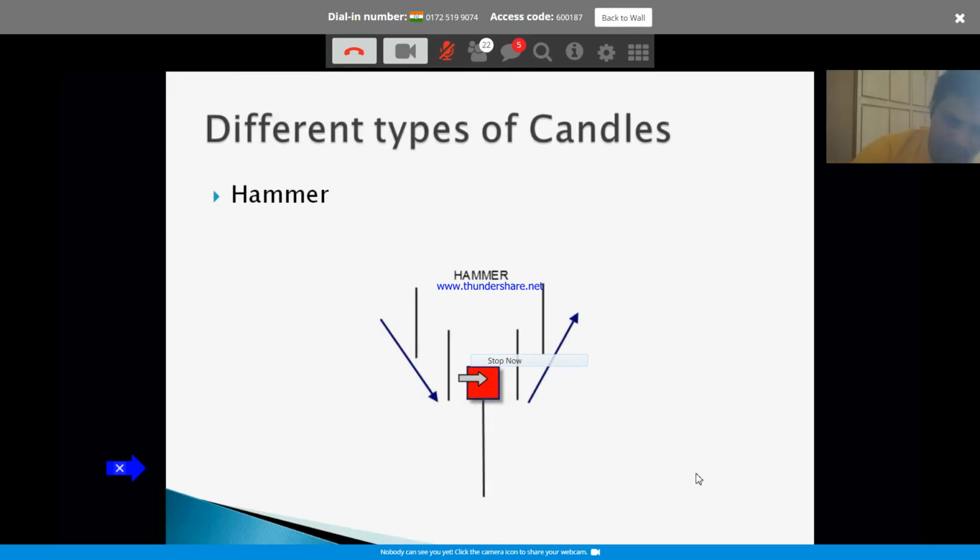In this case, it is red in color. Obviously, that means it opened here and went all the way down. That means the bears initially tried to sell as much as possible that day, assuming this was a daily candle. But what happened? It reversed immediately on that specific day itself.